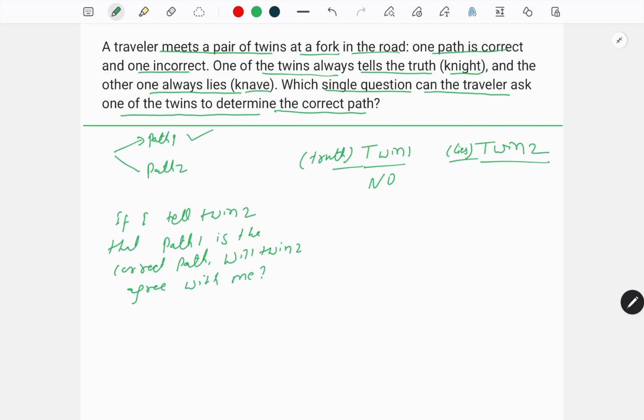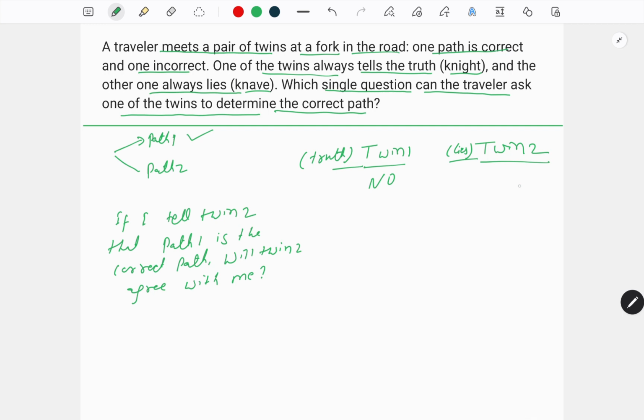Instead of twin 1, who always tells truth, suppose the traveler had asked the question to twin 2: if I go and tell twin 1 that path 1 is the correct path, will twin 1 agree with me? Twin 2 knows that twin 1 always tells truth, so twin 1 would say yes.